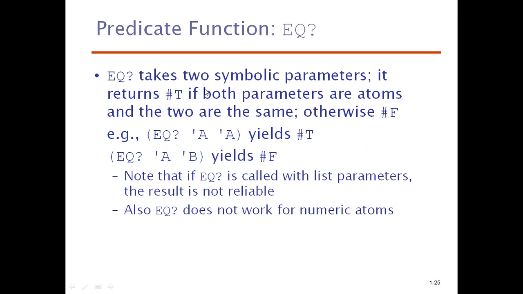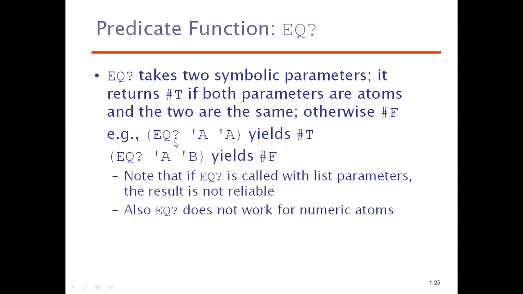It takes two symbolic parameters and returns hash t. What is meant by hash t? It's the Boolean representation for true, if both parameters are atoms and the two are the same. Otherwise it will return hash f, which means false.